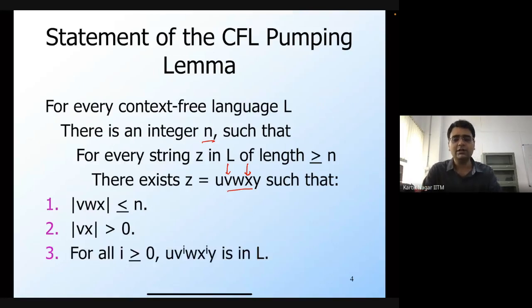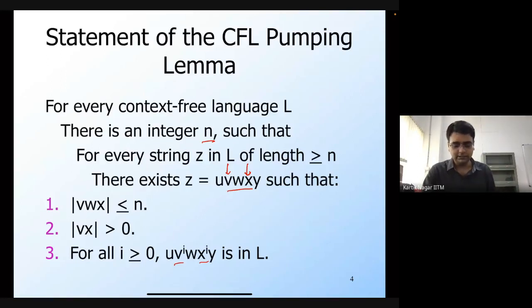I can say that for all i greater than or equal to 0, u v^i w x^i y is also in L. So both v and x are pumped in tandem, which means I can repeat them as many times as I want, but I must repeat them both together. If I repeat v i times, then I must also repeat x i times.